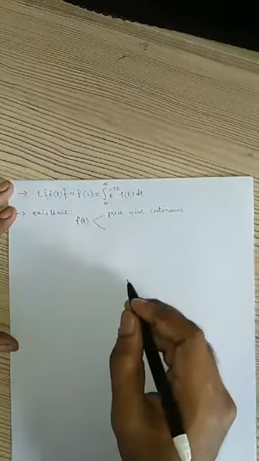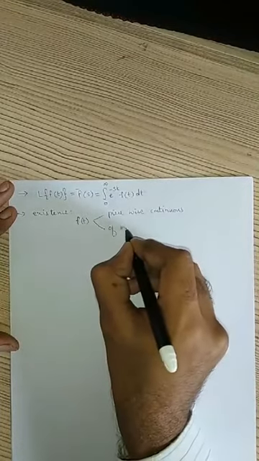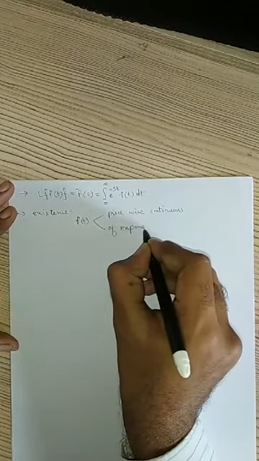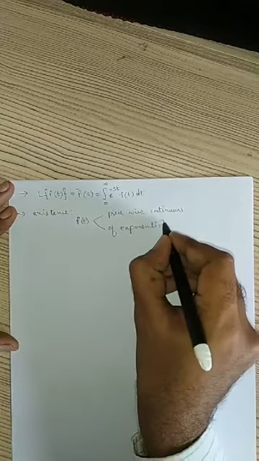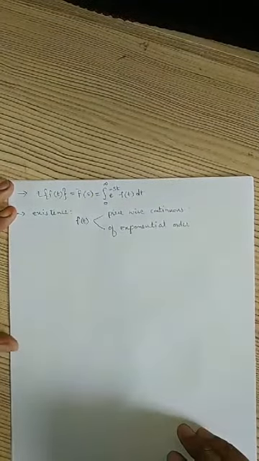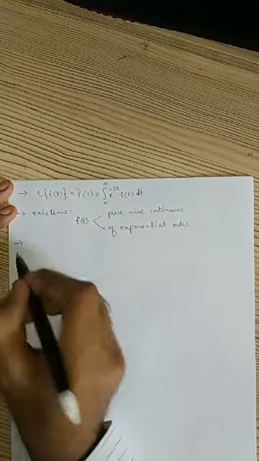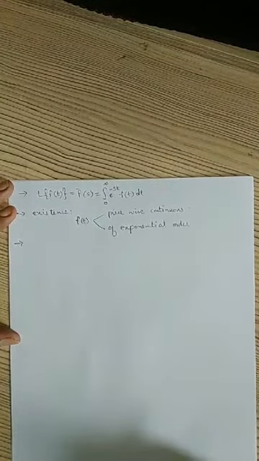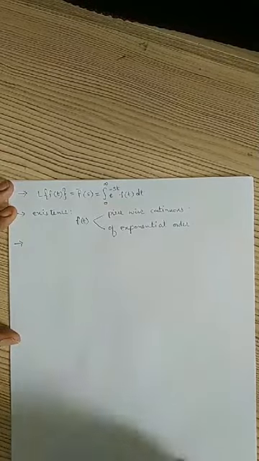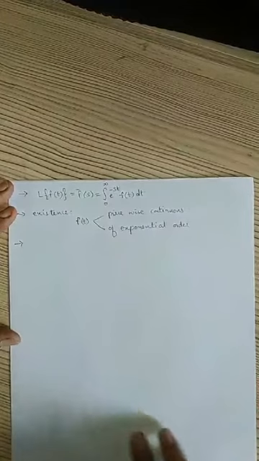Second, f of t should be of exponential order. What is the meaning of piecewise continuous and exponential order? That we saw in yesterday's class. If you want to go through it once, you can revise the previous video. Existence of Laplace transform is this, that f of t should satisfy these two conditions.